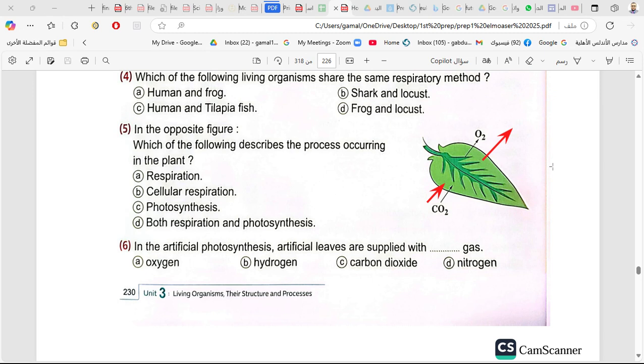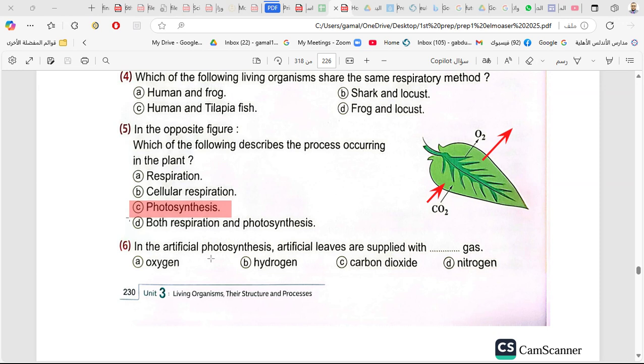When the oxygen goes outside and the carbon dioxide goes inside the leaf, is it respiration or photosynthesis? Photosynthesis. Carbon dioxide goes inside and the oxygen goes outside. This is photosynthesis. Very good.